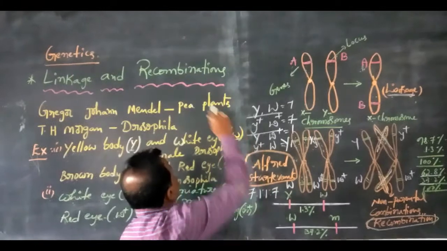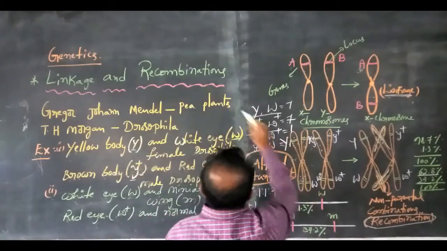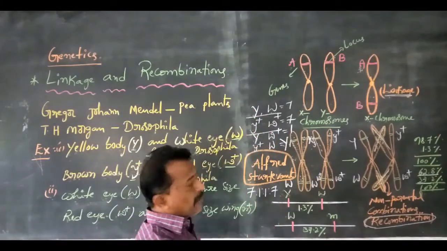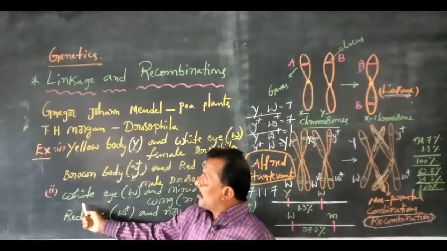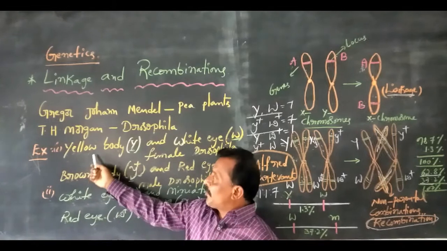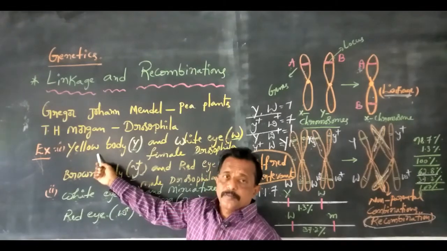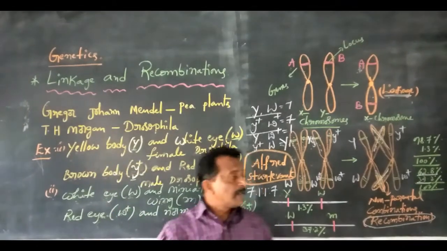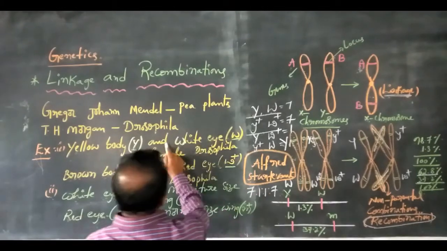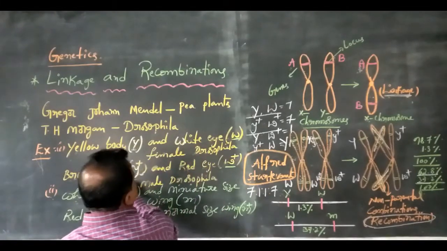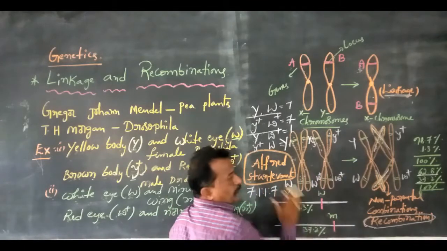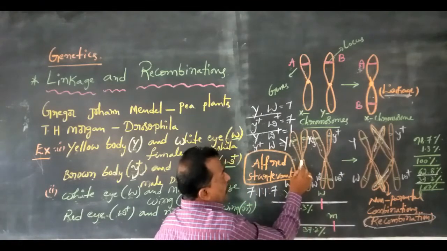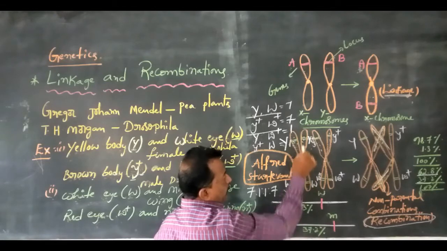And what is the meaning of recombination? The best examples are cross A example and cross B example. First we observe the cross A example: yellow body and white eye, brown body and red eye. So these are the pairing of chromosomes. A single pair of chromosomes contains two chromatids.